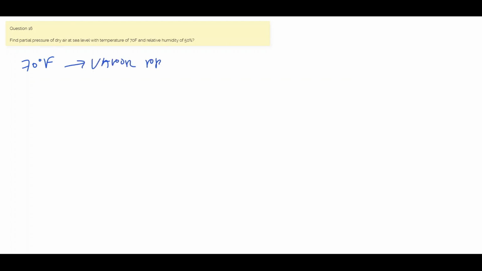vapor pressure equals to 0.36 psia, absolute.